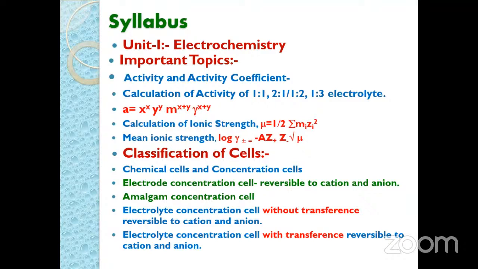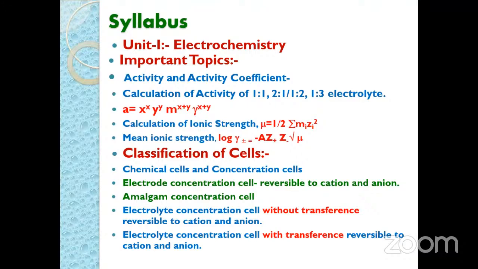Z plus indicates the charge carried by the cation and Z minus indicates the charge carried by the anion, and mu is nothing but the ionic strength. So this is nothing but the Debye-Hückel limiting law. On this Debye-Hückel limiting law, the question may be asked for 5 marks.